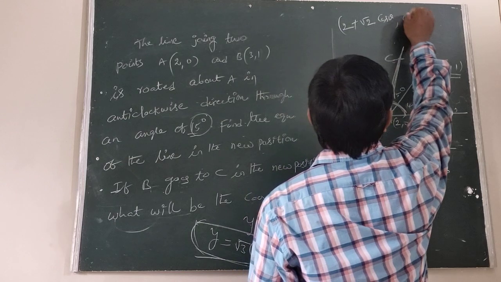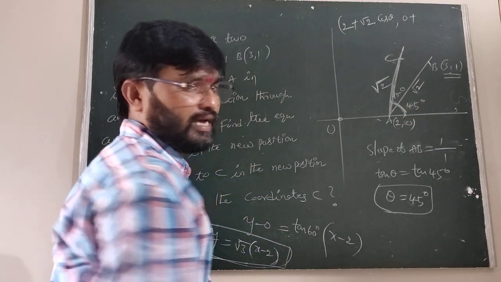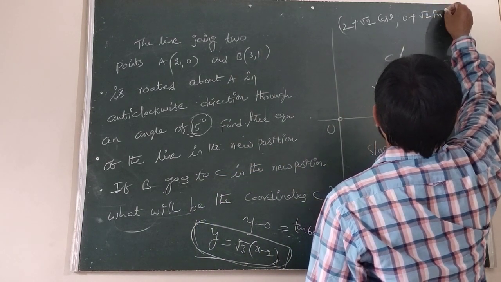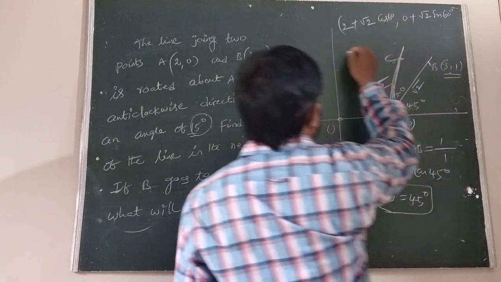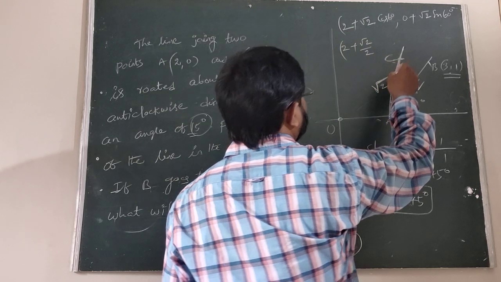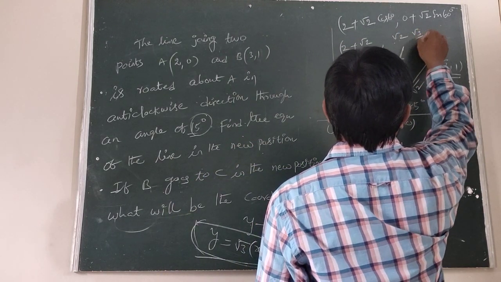Next, y1, which is 0, plus r sin theta, root 2 into sin 60 degrees. Therefore this is 2 plus root 2 by 2, and root 2 into root 3 by 2.